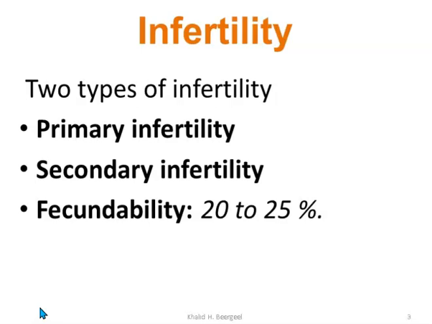Fertility is the chance of getting pregnancy in one cycle, which is 20 to 25%, which is increased up to 60 to 70% in 6 months and up to 85% in 1 year. And if we add one more year, another 5% may get pregnant.